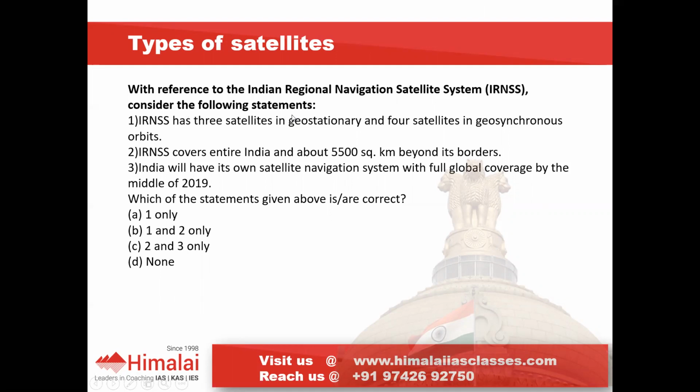Okay, so consider the following statements. IRNSS has 3 satellites in geostationary and 4 satellites in geosynchronous orbit. Okay, right, this is correct, no? Okay, then if statement 1 is correct. Okay. IRNSS covers entire India and about 5,500 square kilometer beyond its border. Okay, so entire India is fine, but 5,500 square kilometer, this is not the right one. So what is the distance? 1,500 square kilometer, not 5,500 square kilometer.